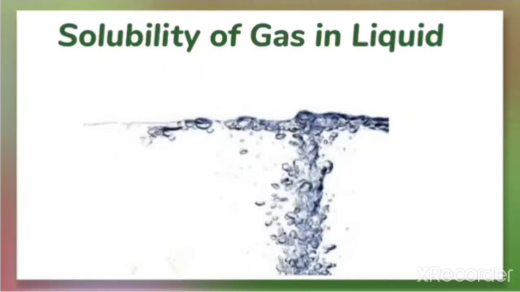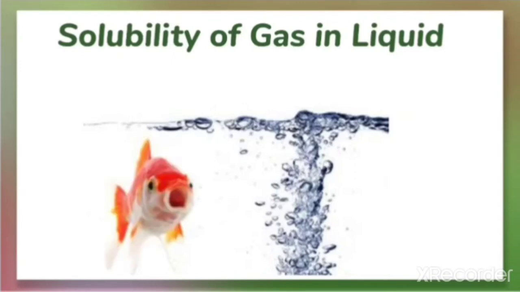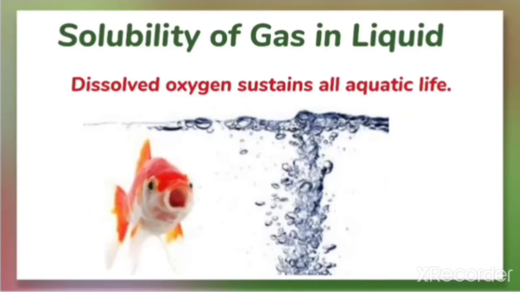Next is the solubility of gas in liquid. Many gases dissolve in water. Oxygen dissolves only to a small extent in water. It is this dissolved oxygen which sustains all the aquatic life.